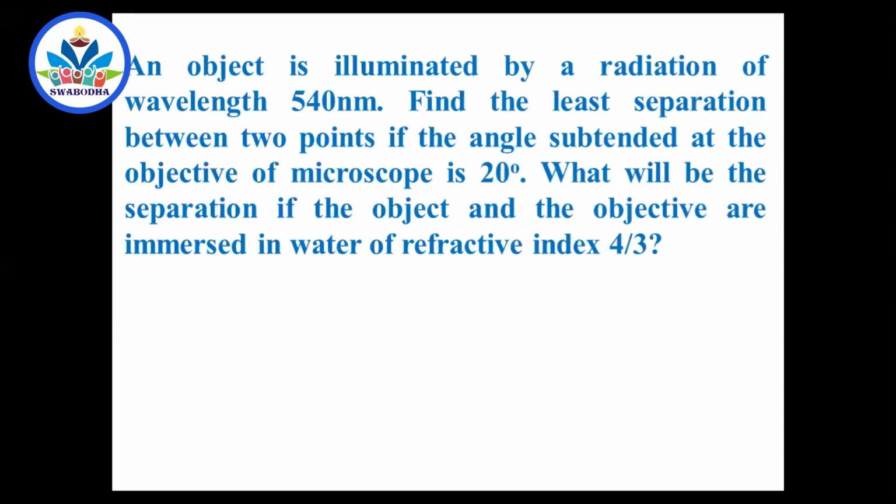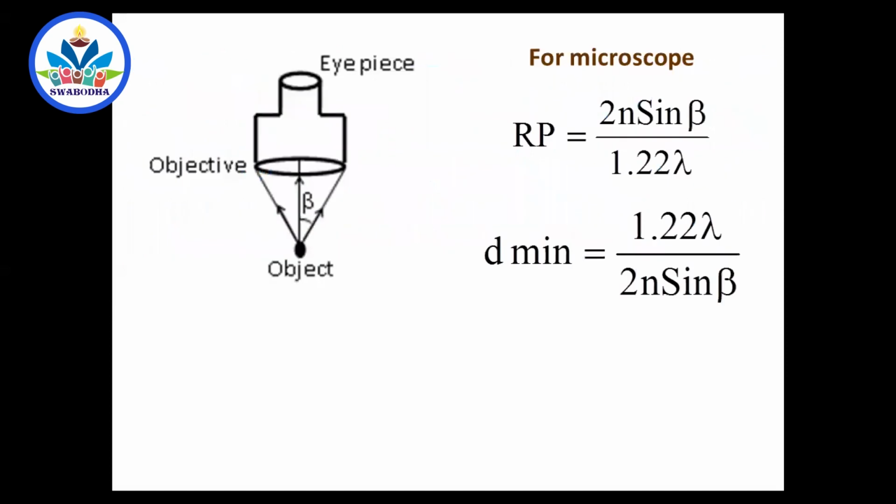Now, how to write the formula for that limit of resolution? You know this one, right? So, a microscope has an eyepiece through which you see, an objective which is towards the object, and here is a very small object. From the object, light enters into the objective lens, and that will be in the form of a cone, because the lens will be in the form of a circular plate, and all the rays entering the lens will form a cone. What is the semi-vertical angle of that cone of rays entering from the object into the objective? That is beta. Semi-vertical angle.